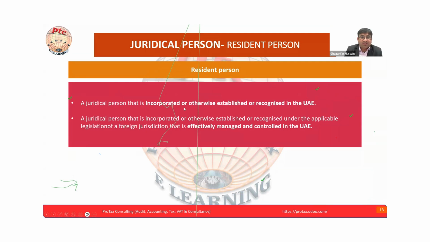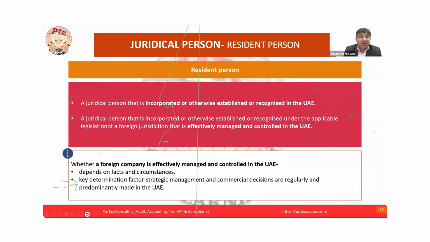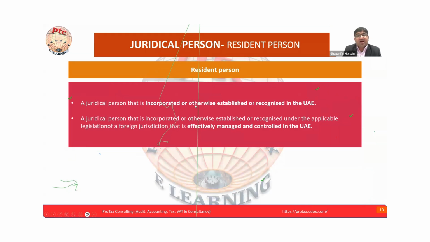Here, the important part we have to understand is incorporated or otherwise established. Otherwise established is a broader definition. We will see some cases down the line, what is established and recognized in the UAE. This definition is comprehensive. It's difficult to understand here without an example what is established, because if an international company is established in the UK and they have a branch here, this is called otherwise established or recognized. This is the PE, Nexus. So there are many formats that we have to see here.